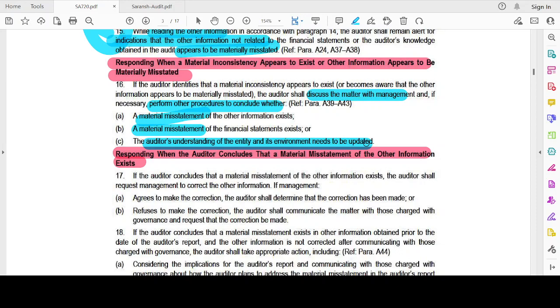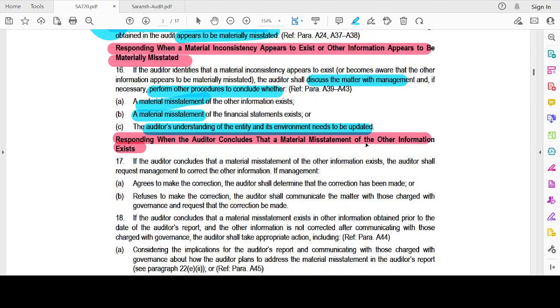These could be three conclusions, right? One, other information is wrong. Okay, what is the financial statement I have been given? That is correct. Or other information could be correct, and I had some issue in obtaining the documents. That's why the financial statement amounts are materially misstated. Or else the control process itself is wrong, and that understanding I am obtaining now via the other information. The auditor's understanding of the entity and its related control or the environment needs to be updated.